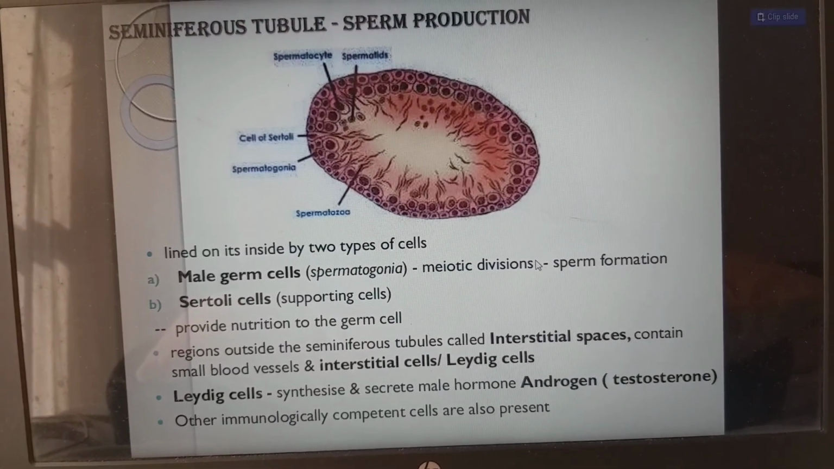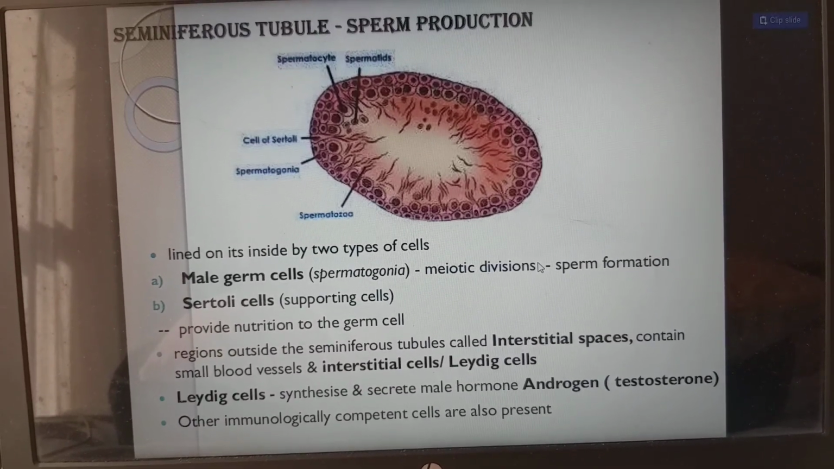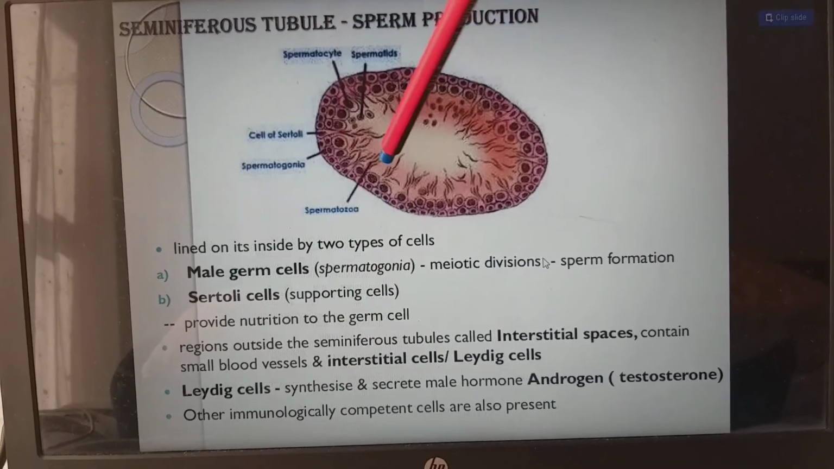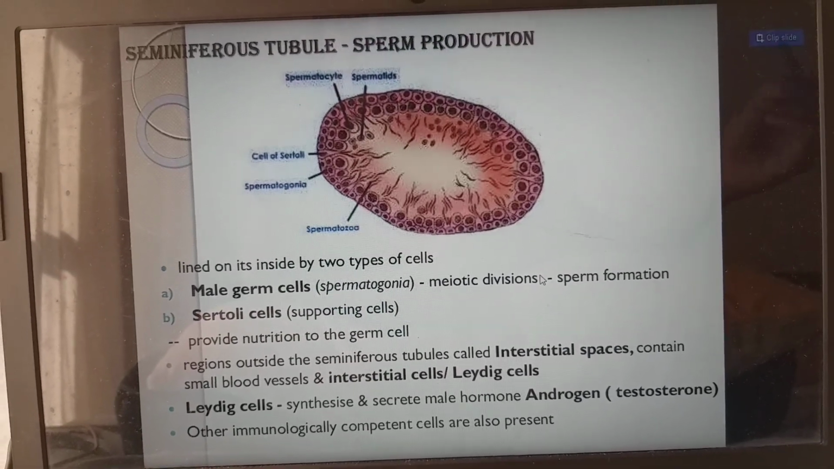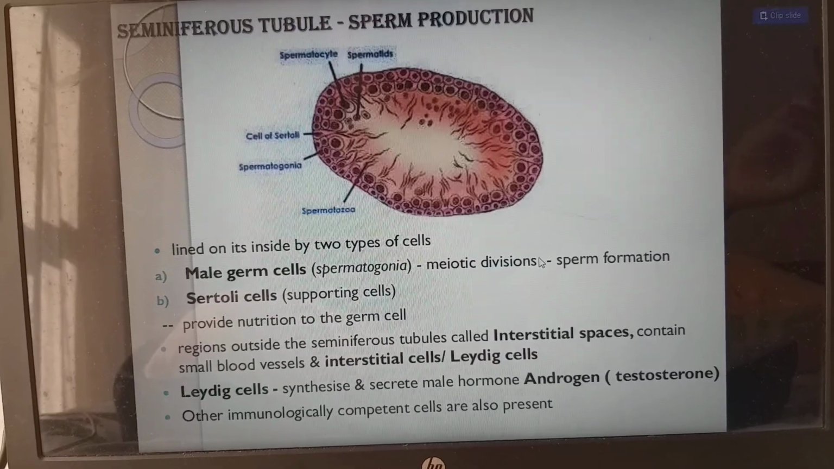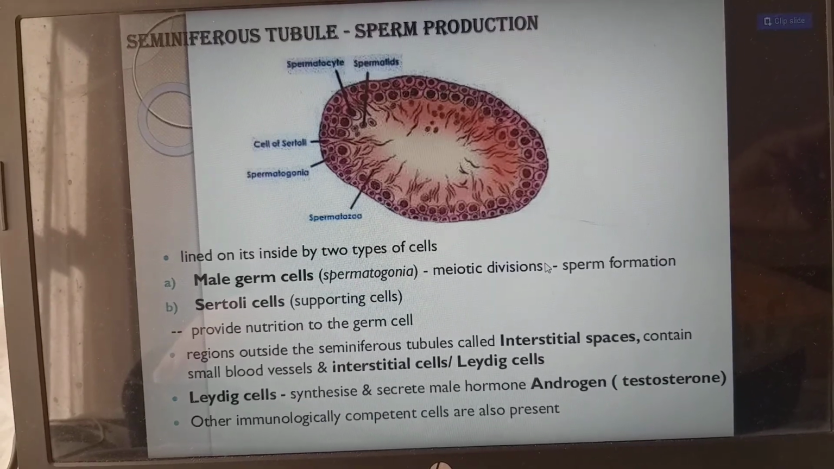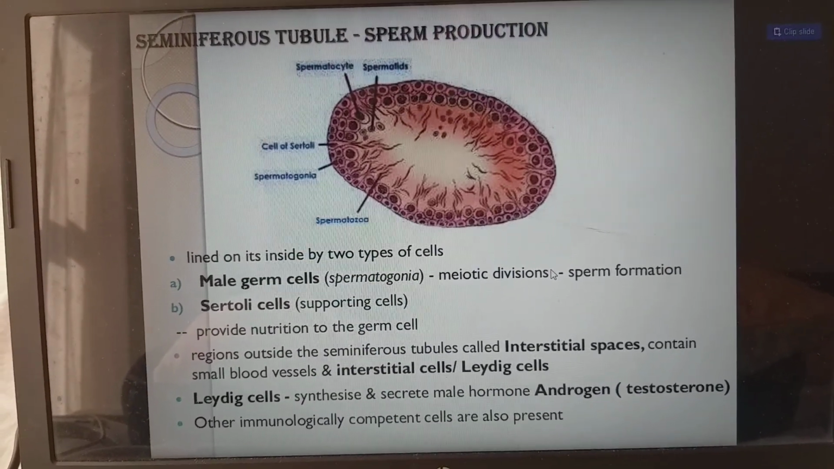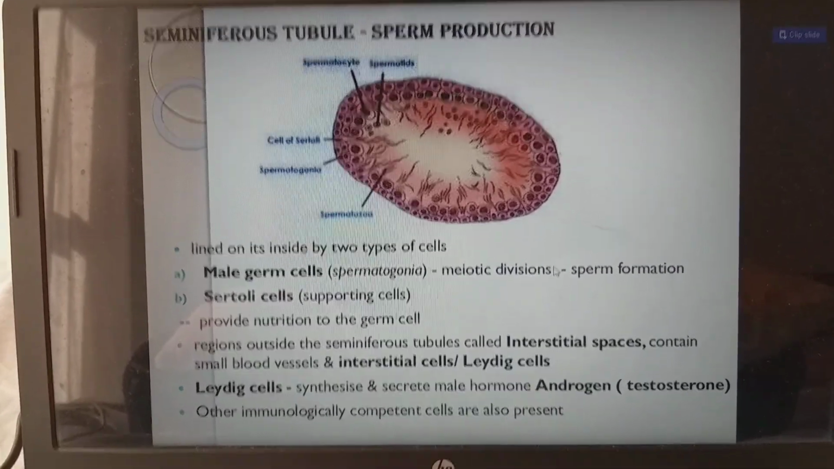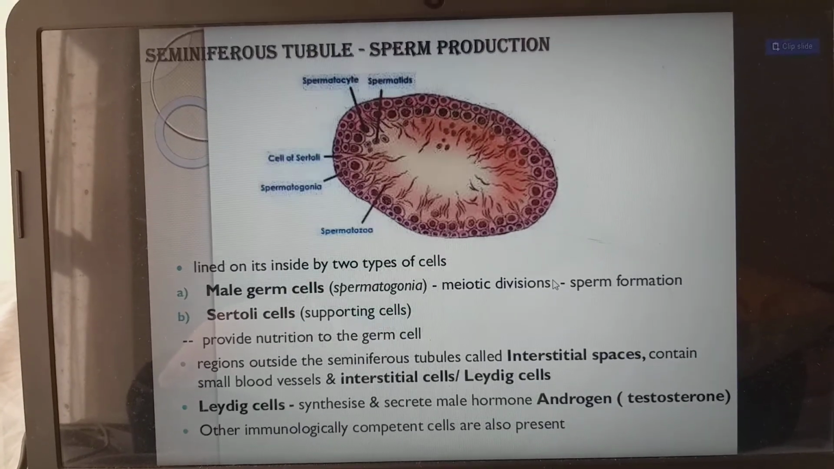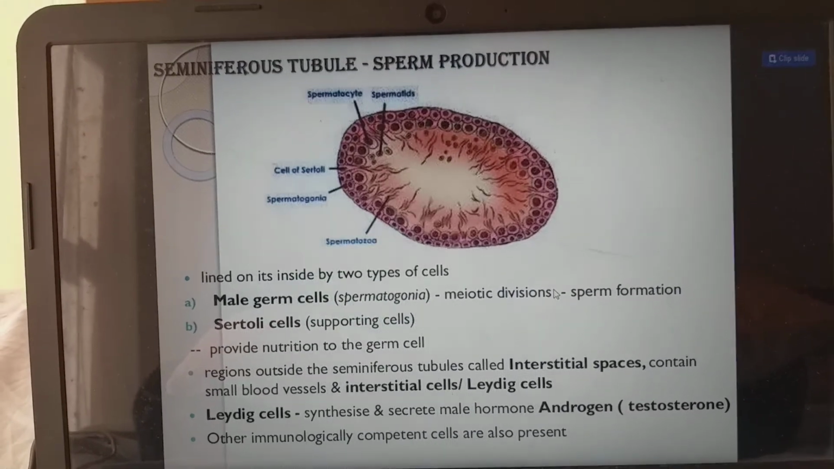The regions outside the seminiferous tubule we call interstitial spaces. They contain small blood vessels and interstitial cells, which we also call Leydig cells. Leydig cells synthesize and secrete the male hormone called androgen, which otherwise we call testosterone. Other immunologically competent cells are also present inside. So we have to remember three cells very importantly: male germ cells, spermatogonia; Sertoli cells, the supporting cells, S for S, you remember like that; and Leydig cells for the synthesis of testosterone, which is an androgen.